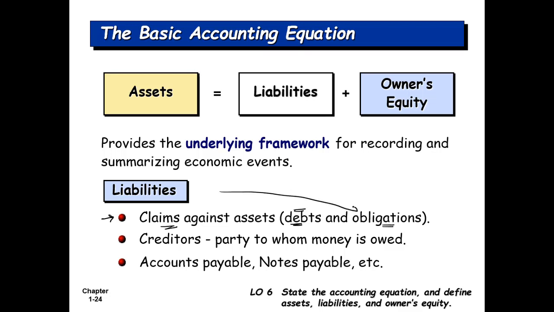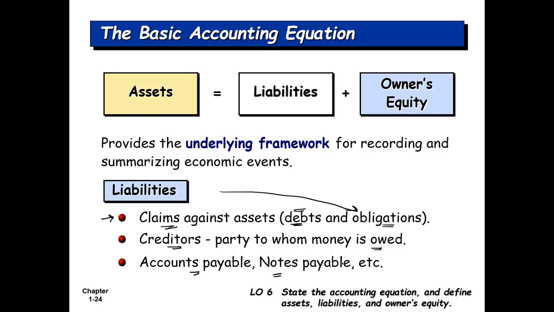Okay, liabilities are obligations. So to whom should we pay? To creditors. Creditors are the people who lend money to the business, and to them we owe the money. So accounts payable, notes payable, salaries payable, interest payable, and so on. These are the liabilities that a business has. A bank loan is a liability.